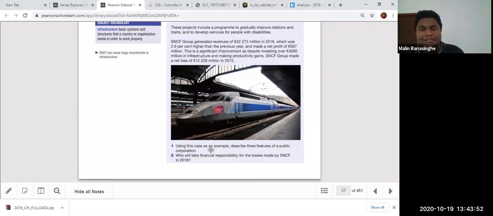The first question asks you to use this case study example to describe three features of a public corporation. You can see it's an outline question. What are the features of a public corporation under this railway system in France? The second question asks who will take financial responsibility for the losses made by SNCF in 2016. So who is responsible for the losses? The government is responsible. Okay, look at the answers.